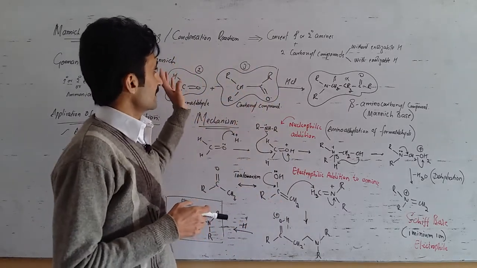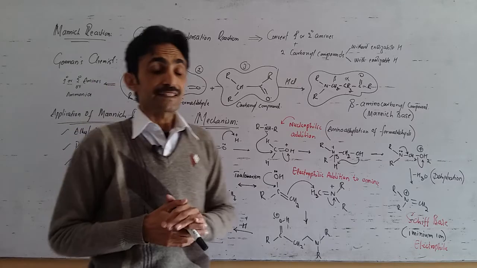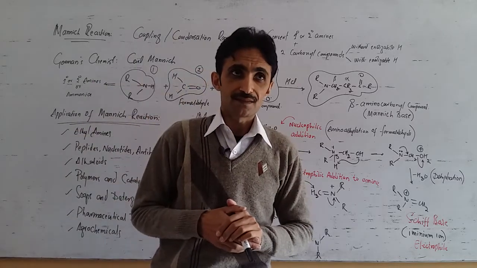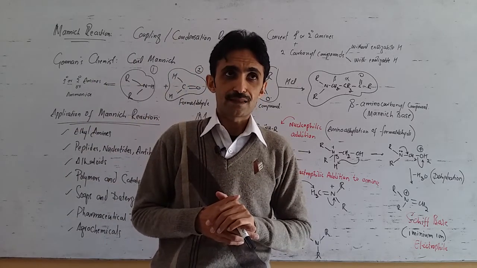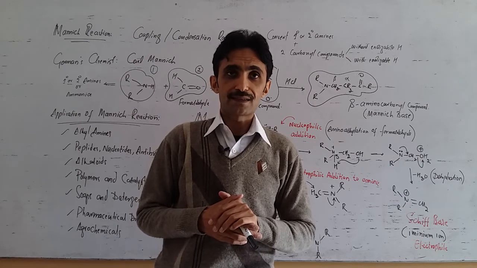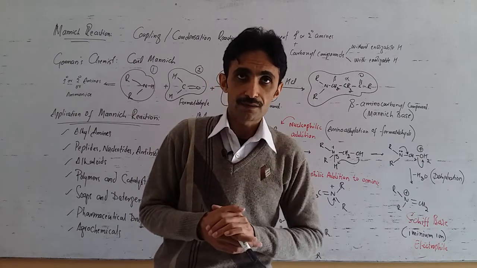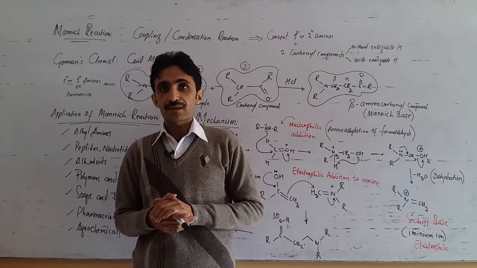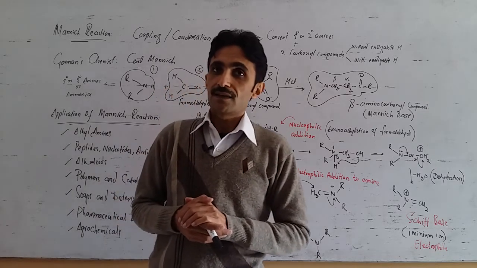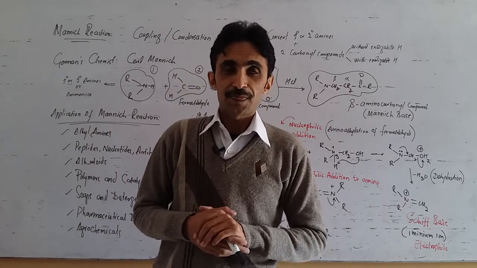Also, the Mannich reaction is a condensation type reaction as well. This Mannich reaction is a coupling in the first phase and a condensation reaction in the second phase. So, that is why the Mannich reaction is a coupling as well as a condensation reaction.